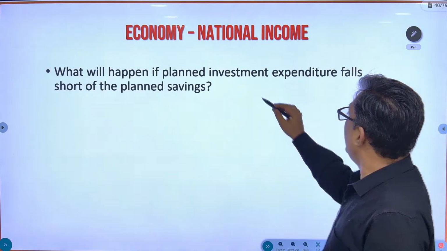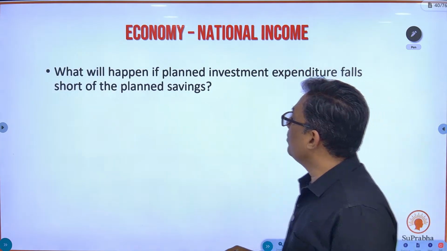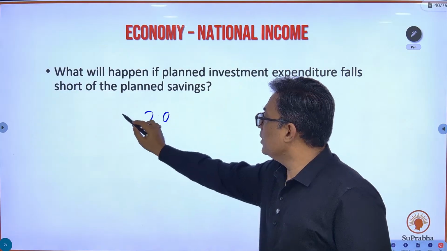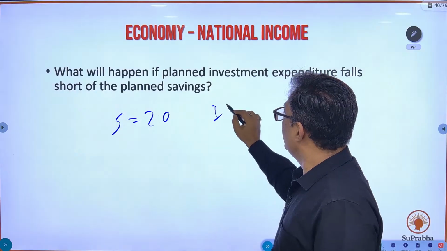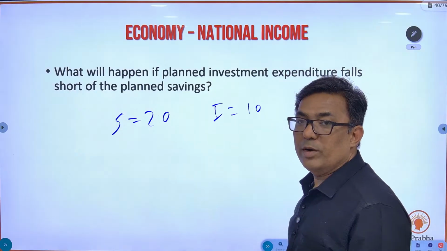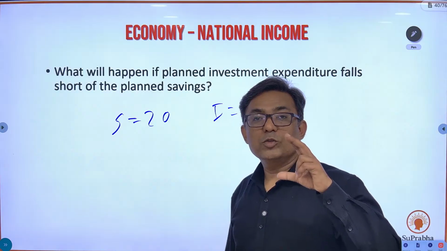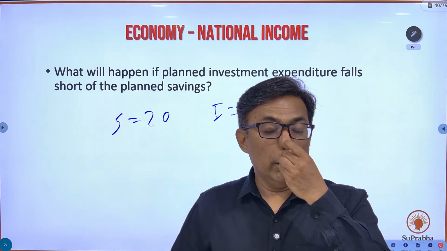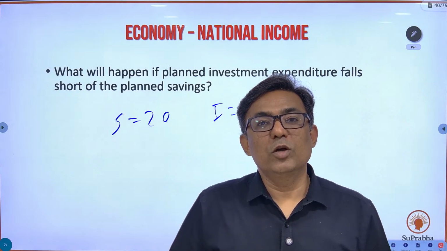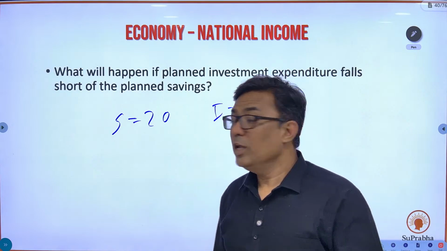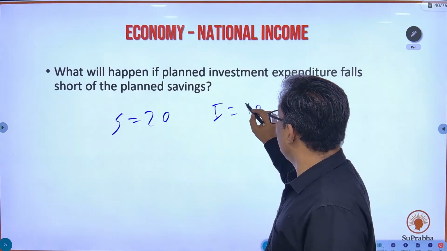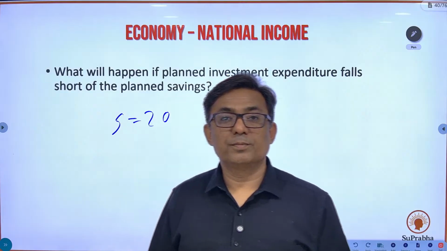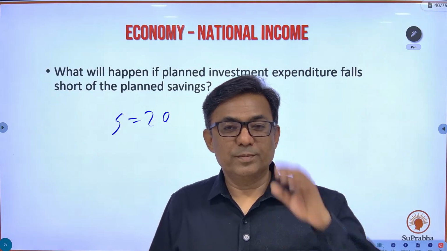So what will happen if the planned investment falls short of the planned savings? That means money saved is 20 rupees, but money invested is only 10 rupees. What will happen? In that case, the economy is going to shrink. There is going to be recession. Okay, there is going to be recession. The economy is going to shrink. Fine. But what if investment expenditure demand is 30 rupees and the money saved is only 20 rupees? समझ के ले लो ये.